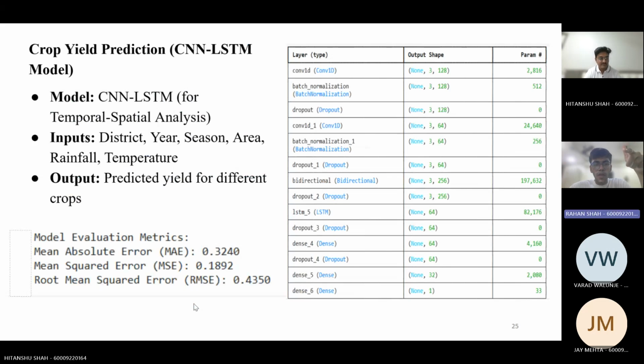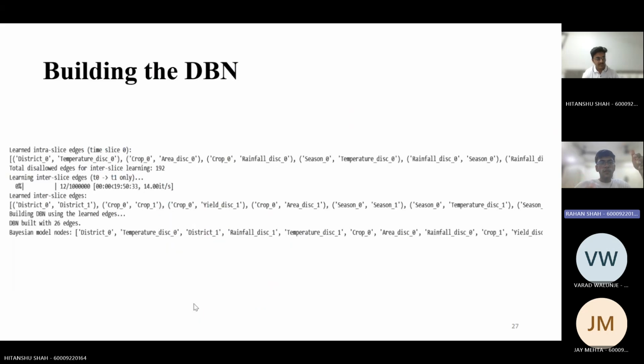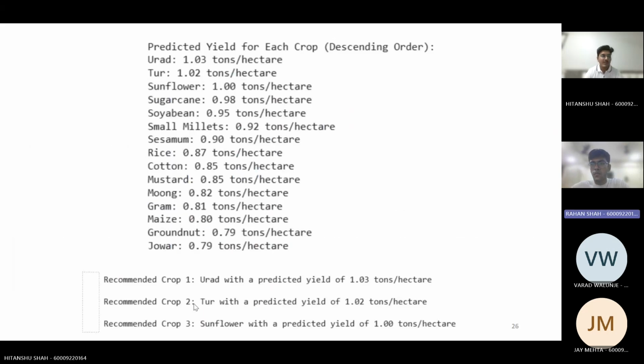We also built a CNN LSTM model. This is the entire model architecture, and it was for spatio-temporal analysis. This is the recommendation from the CNN LSTM model. As you can see down there, it recommends the top 3 crops.